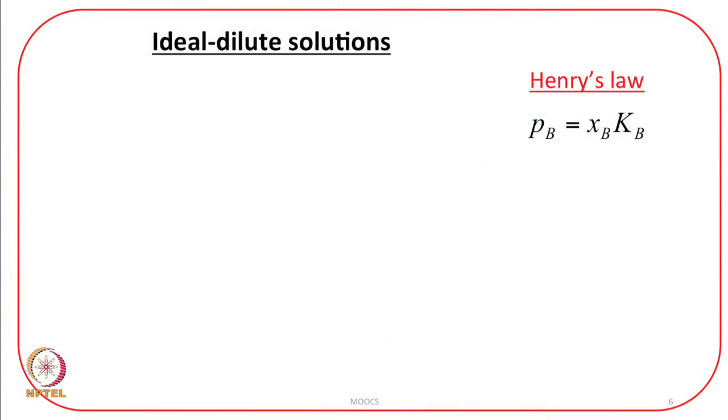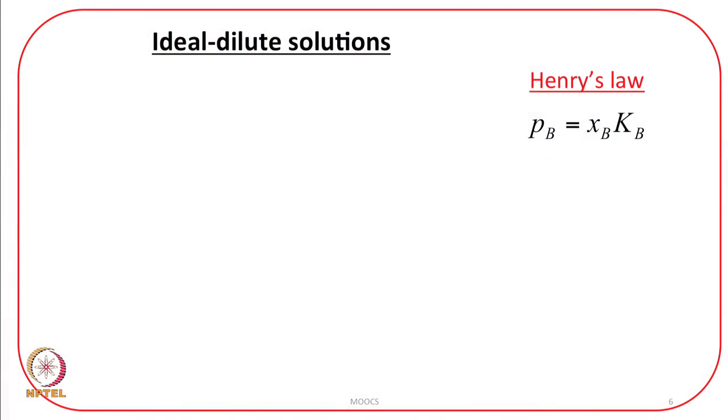Now, let us see what is ideal dilute solution. We have discussed what is an ideal solution. We have discussed the definition of ideal solution. A solution in which both the solute and solvent obey Raoult's law is an ideal solution. In terms of intermolecular interactions, I will discuss further.